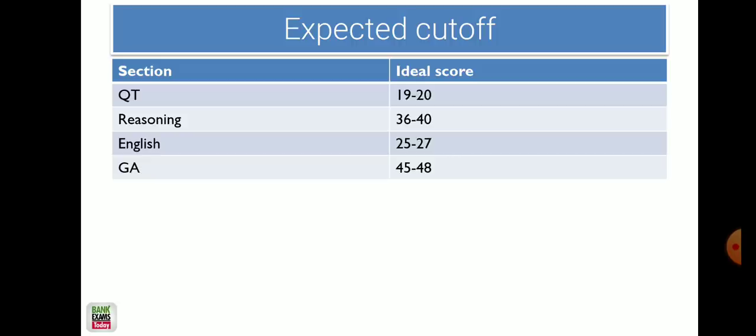Then there were 3 idioms, a cloze test which was very easy, and grammatical error spotting which was again very, very easy. So all in all, scoring 25 in English is not a difficult task. Scoring 35 plus in reasoning is a difficult task, but scoring 25 in English is not.